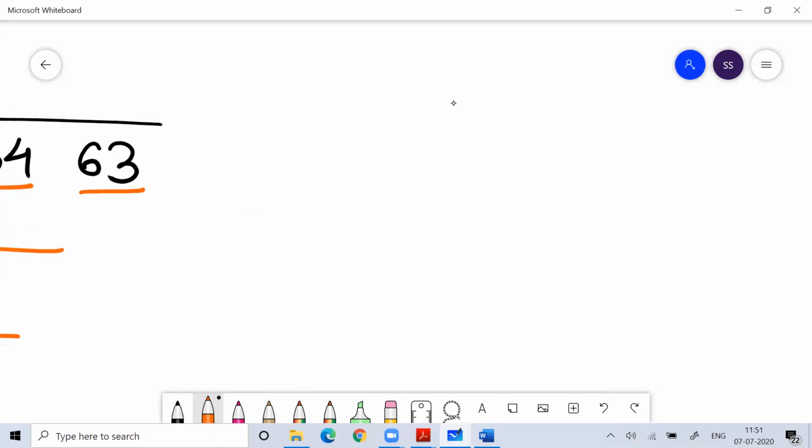Now guys, that's the reason why I told you that you have to remember the squares and cubes, everything.